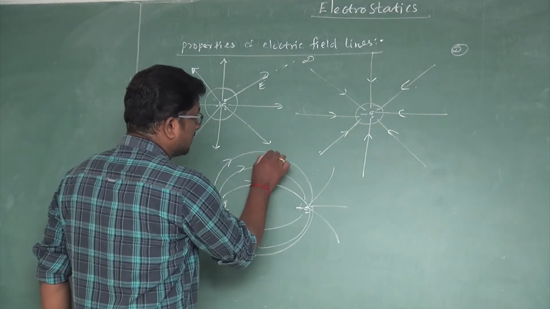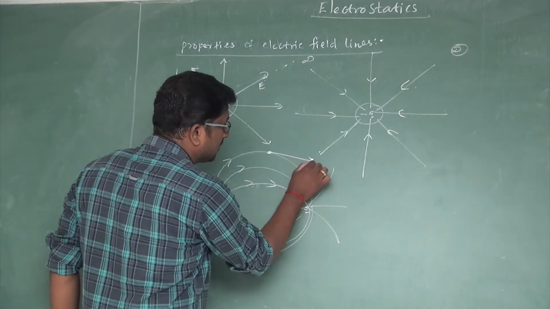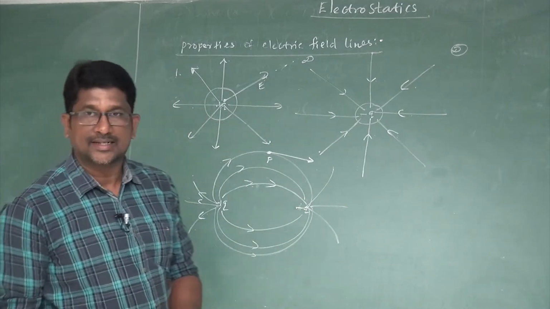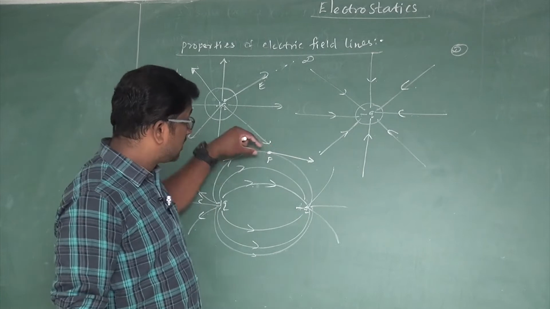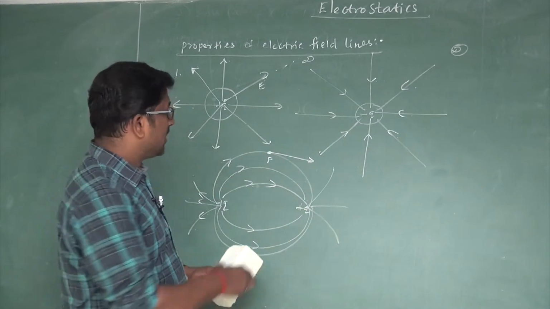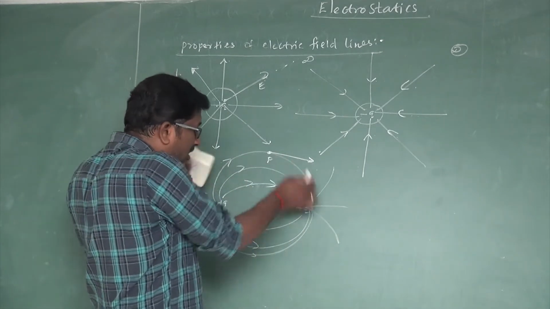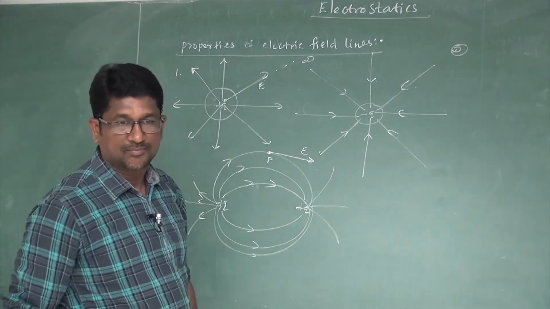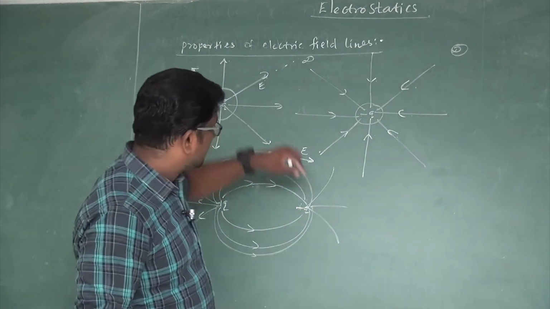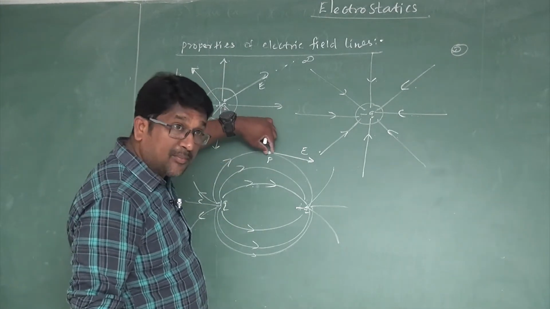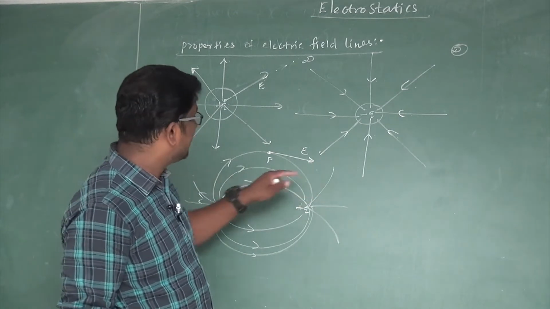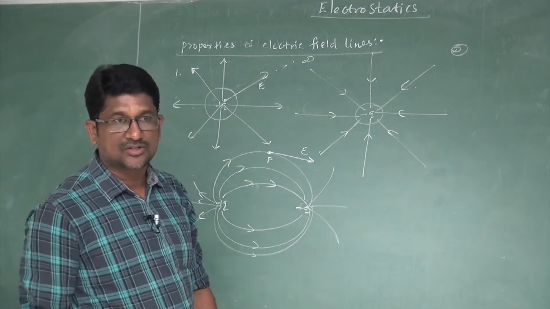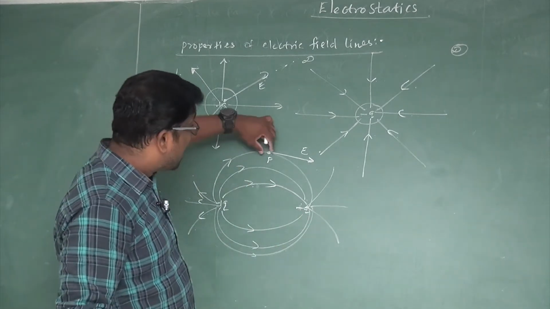Suppose a tangential line is drawn at a point P on the electric field line. The tangent drawn at a point on the electric field line indicates the direction of electric field at that point, due to the system of charges.